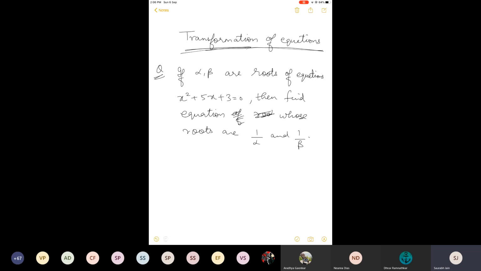Have you started a new subtopic? Yes, it's a new topic. Is this a new chapter? It's the same chapter, nothing new. This is quadratic. Why do you people ask about the chapter every time? When a new chapter starts, I will tell you. It is a big chapter. There are so many subtopics, but we have to complete discussion also. So sometimes we are doing discussion, sometimes we are studying something new. When the new chapter begins, I will tell you. The new chapter will be trigonometry. It will take two, three turns more, and then we'll be able to start that chapter.